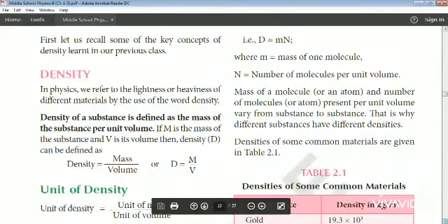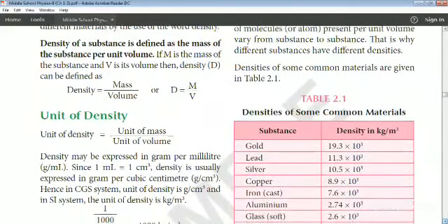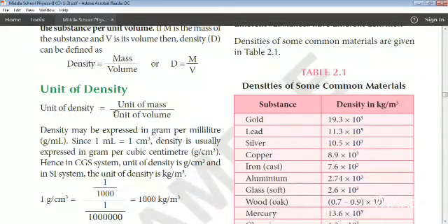So how to find the unit? Density is a physical quantity and physical quantities have units. So the unit of density is nothing but unit of mass divided by unit of volume. So what is the unit of mass? Unit of mass is kg and unit of volume is meter cube.